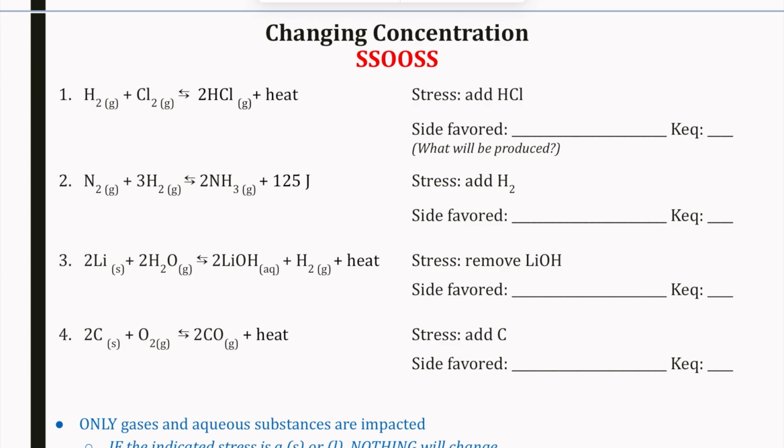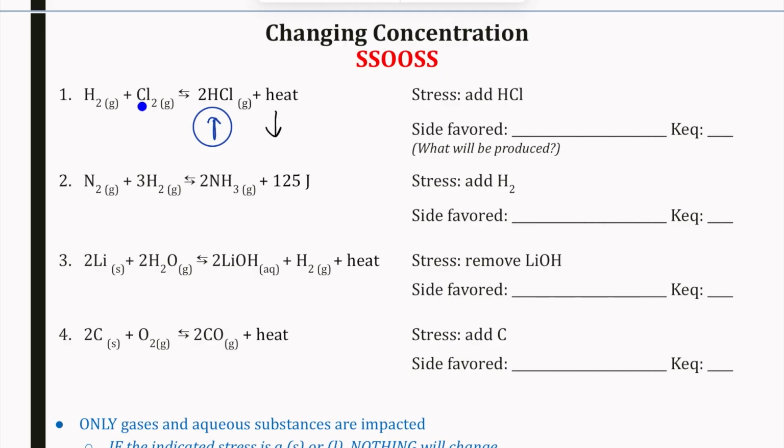So if I look at this first one, here's my reaction. My stress is adding hydrogen chloride, HCl. I always just put my stress in a circle so I know which one's my stress. That's a gas. All of these are gases, so they can all change concentration. So same side opposite: whatever is on the same side is going to behave the opposite. We can treat heat like anything else. So heat is going to go down if that amount of HCl goes up. And then opposite side same.